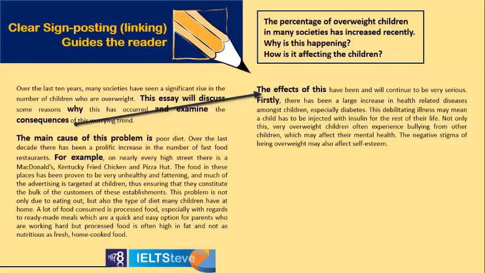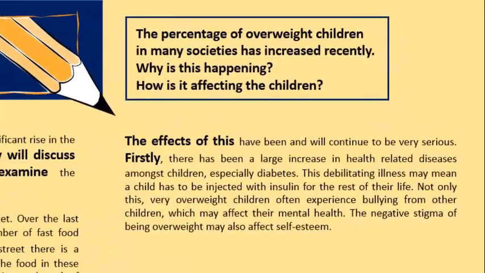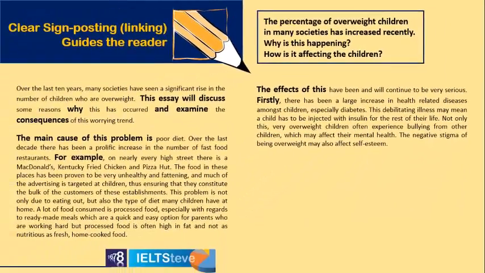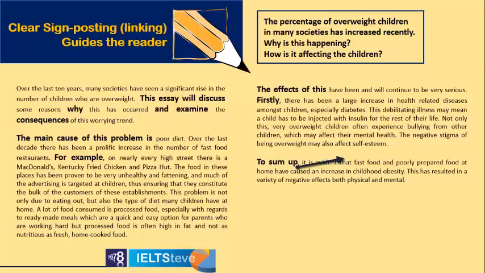Then the second body paragraph is talking about the effects, so that's telling the reader what's happening in this paragraph, and then straight away there's another signposting word with firstly, so telling the reader this is the first point. There are other linking words, but we're just focusing on some simple ones for a start here. And then in the final paragraph, just the words to sum up, which is telling the reader in this paragraph I'm going to be summarizing the main ideas.